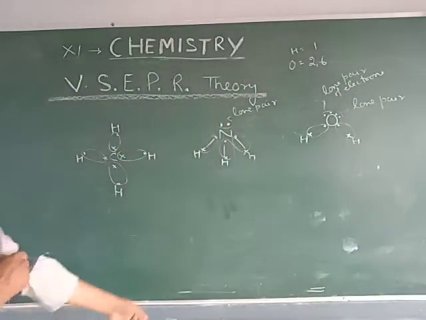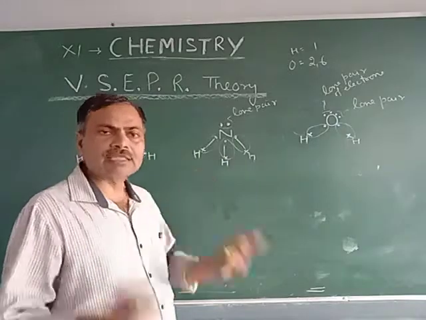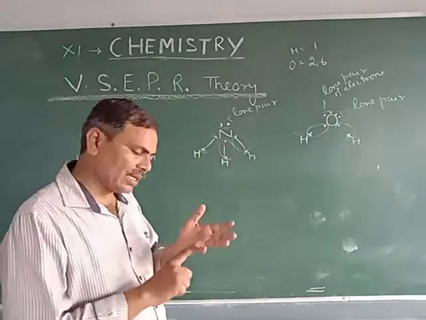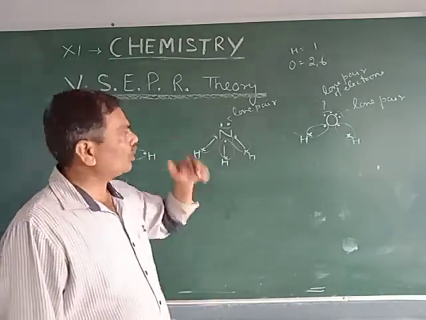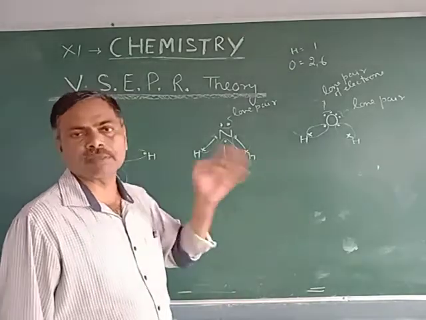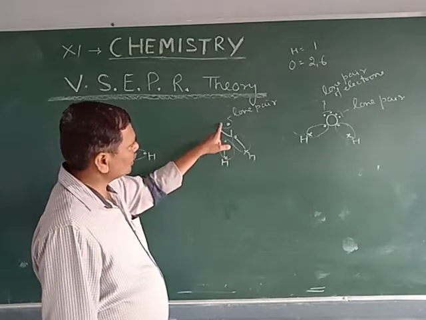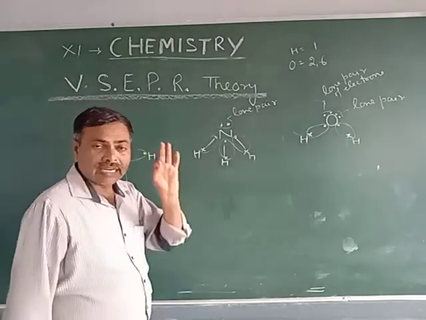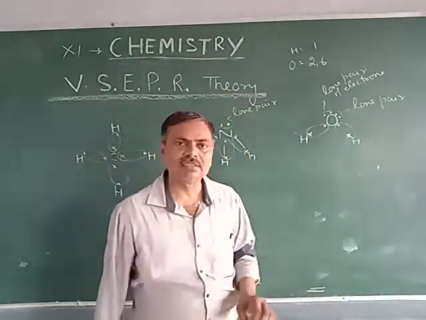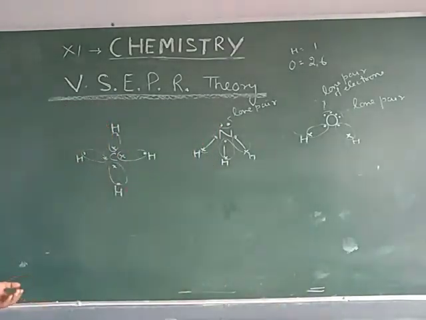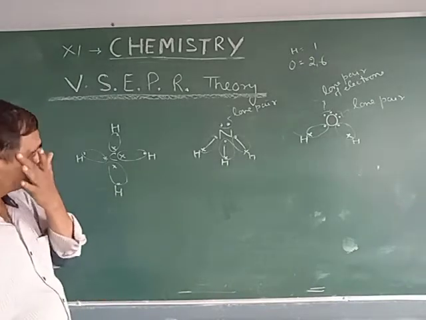In the case of a covalent molecule, the central atom is surrounded by bonded pairs of electrons and lone pairs of electrons, although lone pairs may or may not be present. Since these are all electrons, and electrons are negatively charged, they will repel each other.